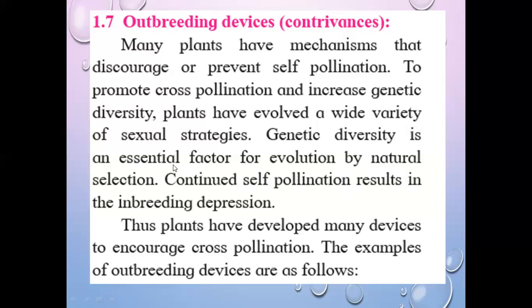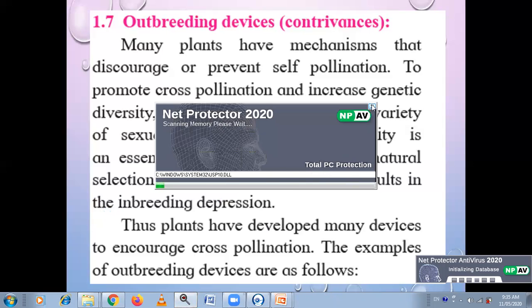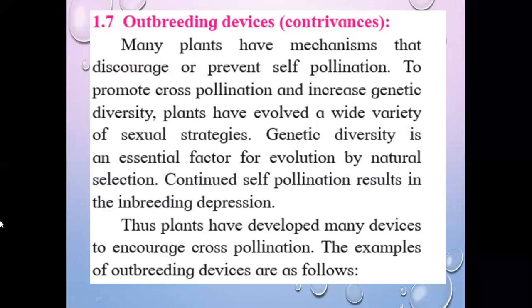So genetic diversity is an essential factor for evolution by natural selection. Nature itself selects the fit organisms for their reproduction. Continued self-pollination results in inbreeding depression. Just now I told you, when there is continued repeated self-pollination, there is no evolution, and no high quality organisms are formed.